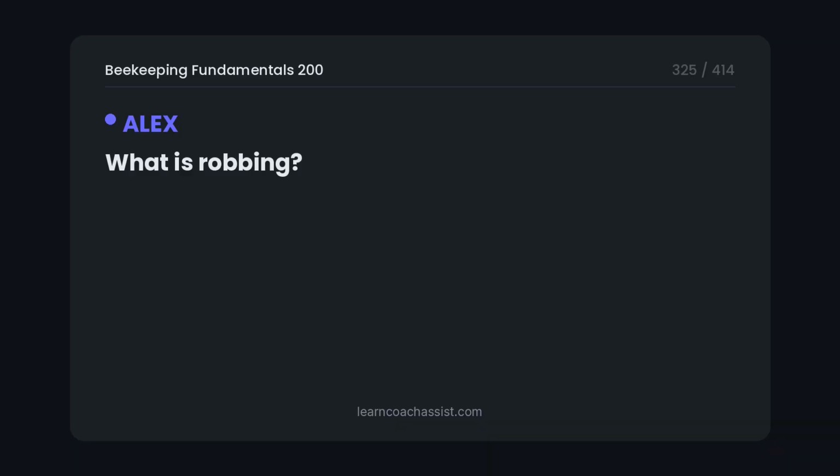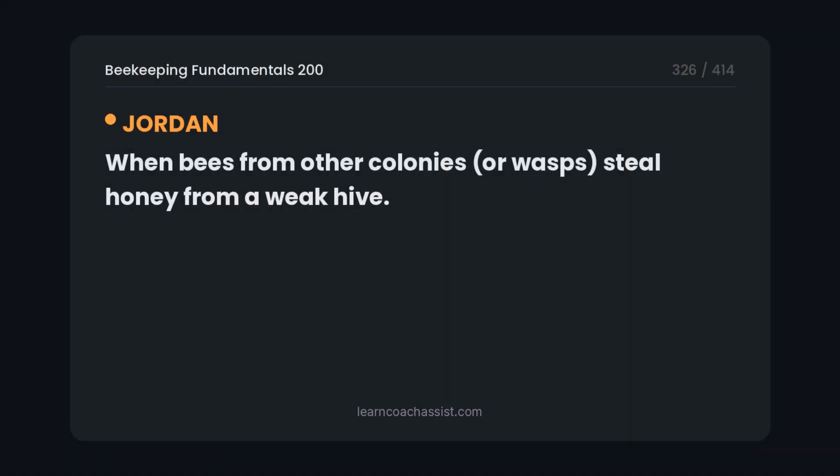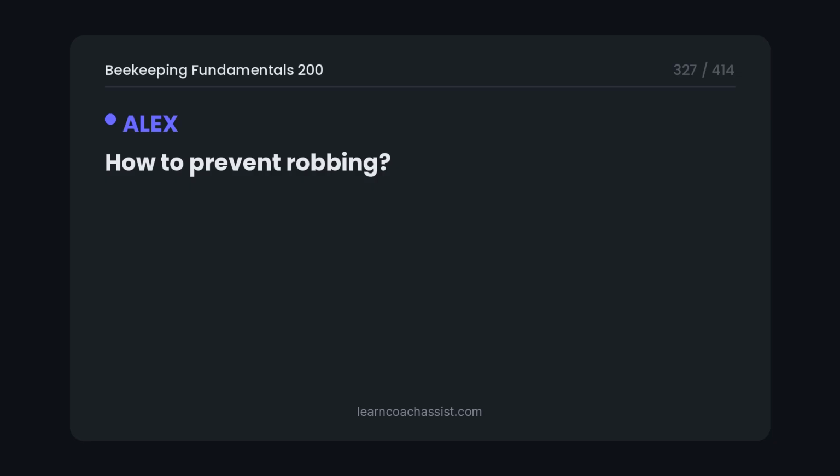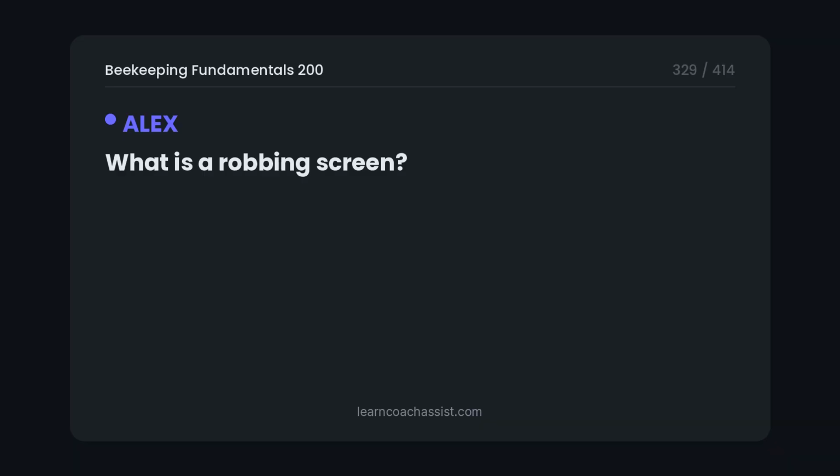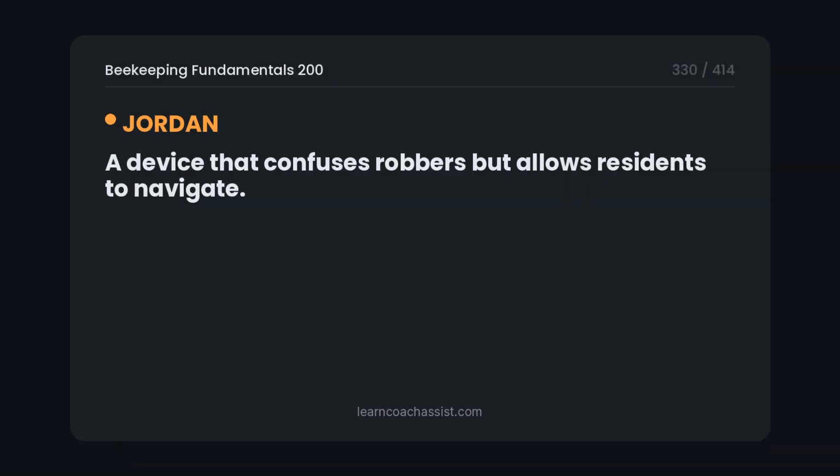What is robbing? When bees from other colonies, or wasps, steal honey from a weak hive. How to prevent robbing? Reduce entrances, avoid spills, equalize colony strengths. What is a robbing screen? A device that confuses robbers but allows residents to navigate.